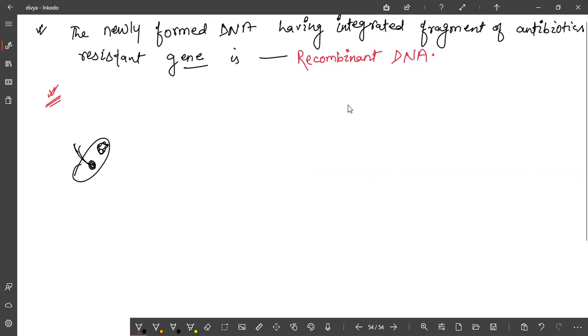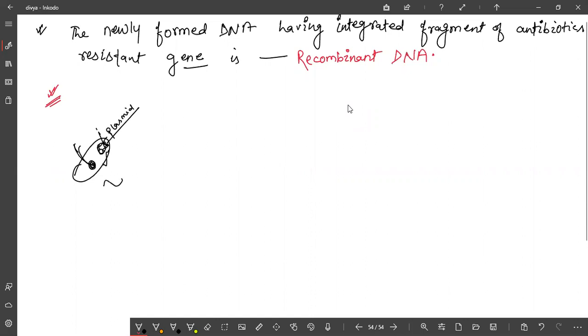That is usually not needed for the growth of the bacteria, but if it is present, it provides some special character to the bacteria, and this is known as a plasmid. Is it clear to you? Suppose that this contains an antibiotic resistance gene. So what will happen?